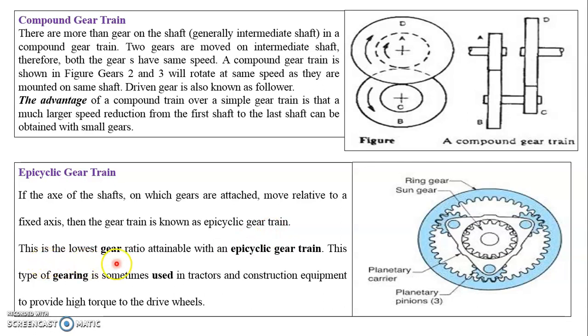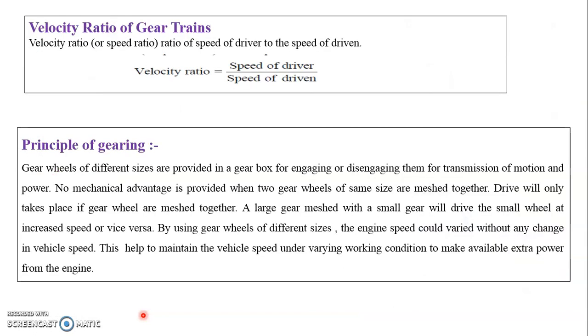So the lowest gear ratio is attainable with the epicyclic gear train. This type of gearing is sometimes used in tractors and construction equipment to provide high torque to the drive wheels. Nowadays, you can find applications of such gear trains in the automatic gear transmission system. So you have already studied velocity ratio.